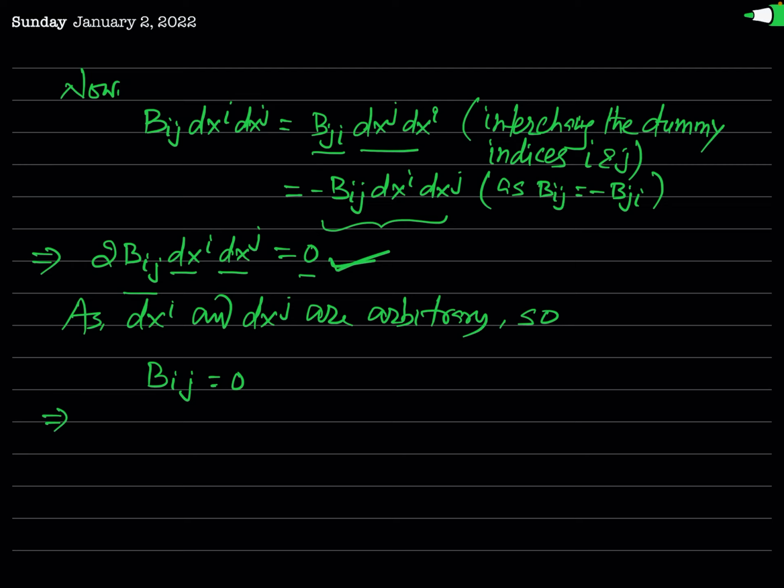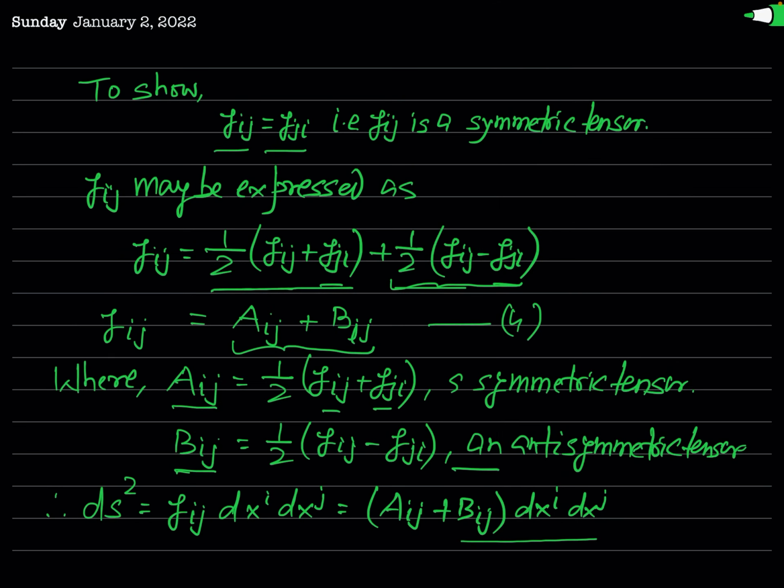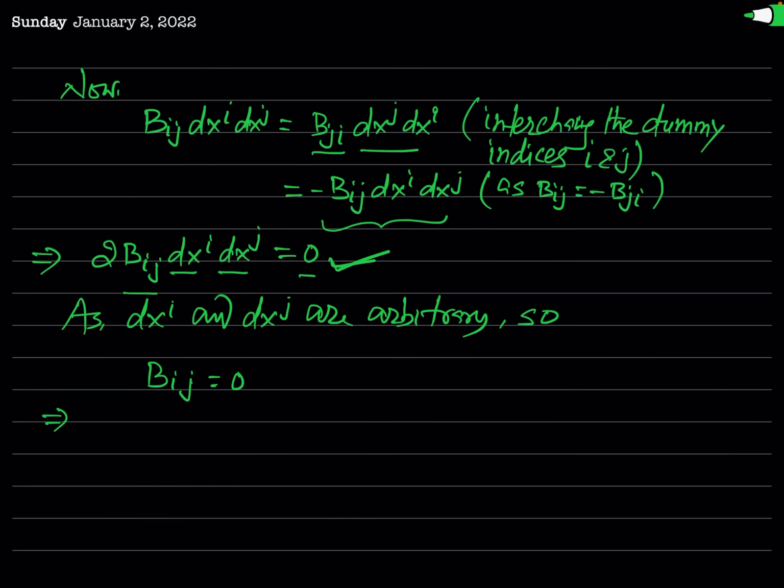But Bij, see here, you have considered that Bij is equal to half (Gij minus Gji).